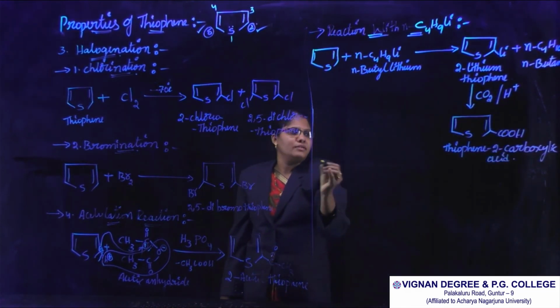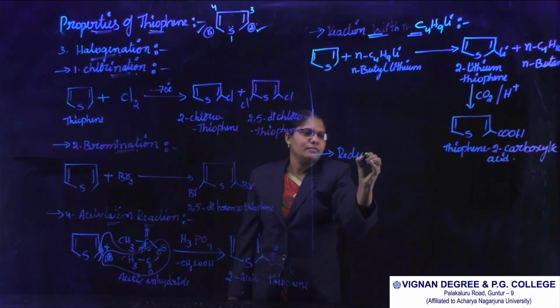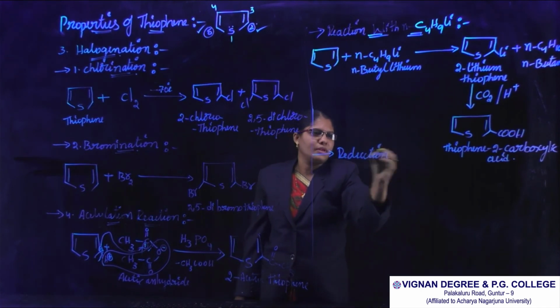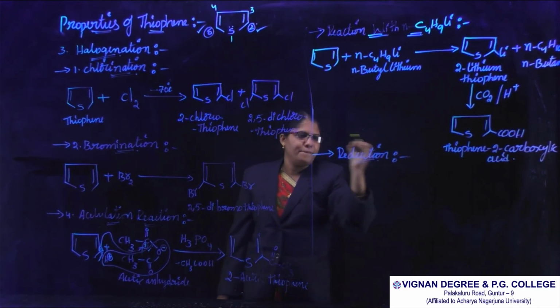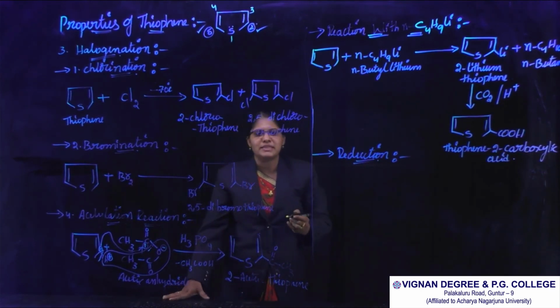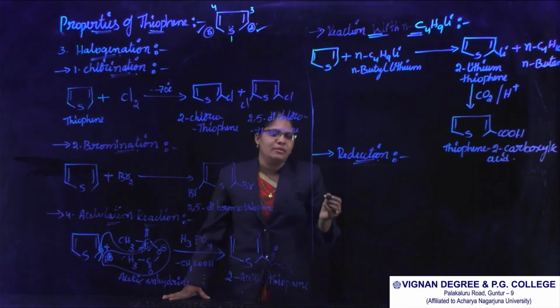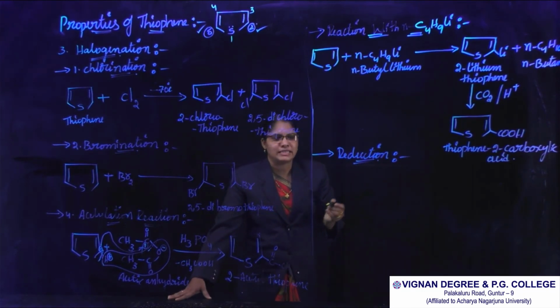And next one, reduction reactions. Thiophene on reduction in presence of Raney nickel gives n-butane by the elimination of nickel sulfide.